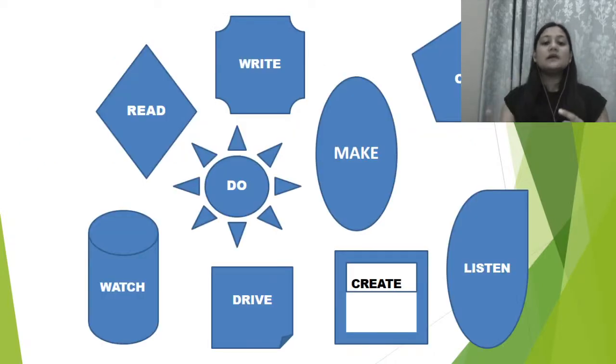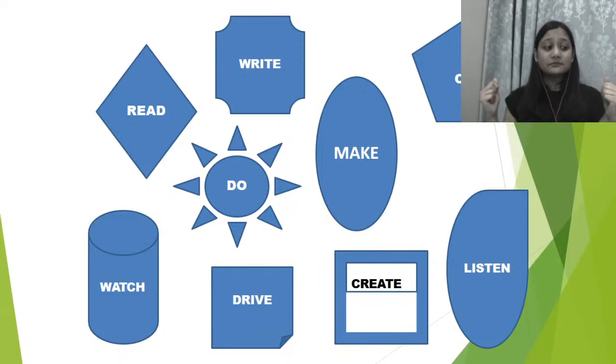Now, words like read, reading, has read, write, wrote, written, make. Action verbs are basically verbs in which some activity is being done. कोई एक action हो रहा है. Are we clear? जहां पे कोई भी एक action हो रहा है, आप actually कोई activity कर रहे हो.